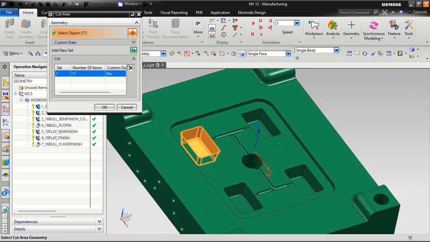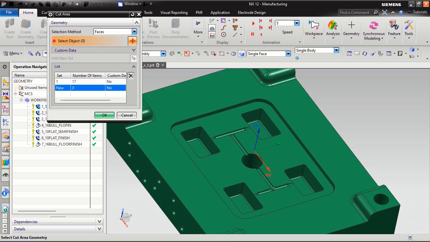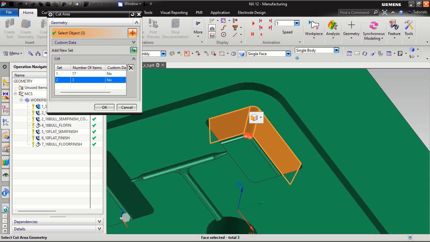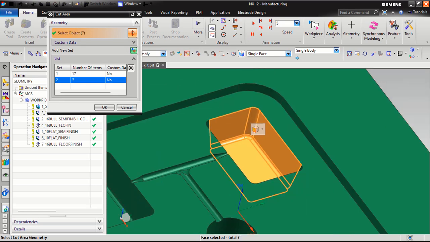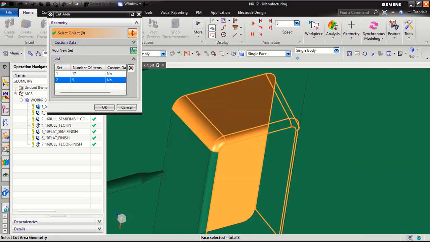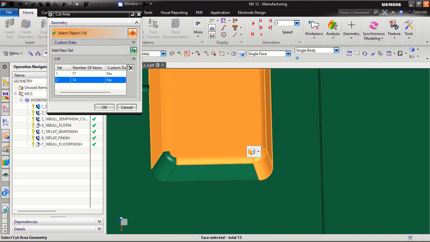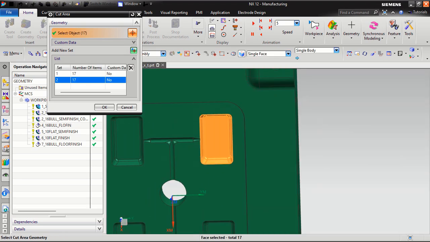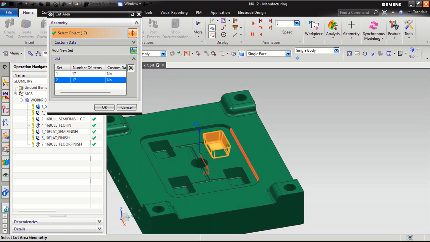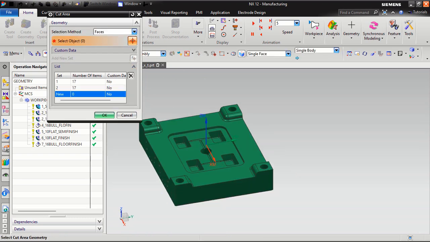Okay, I will add area. One more area I will add, as you know.